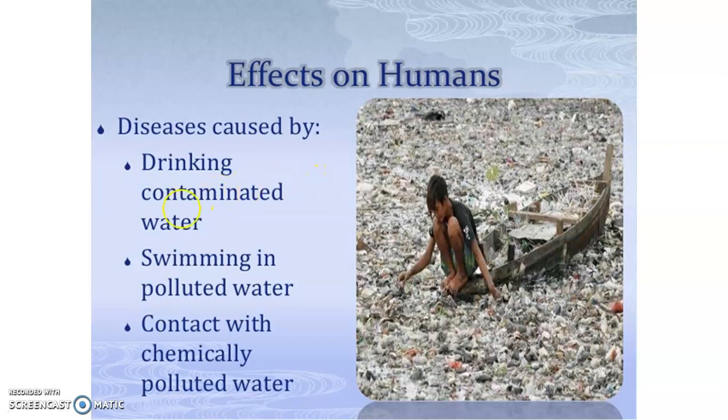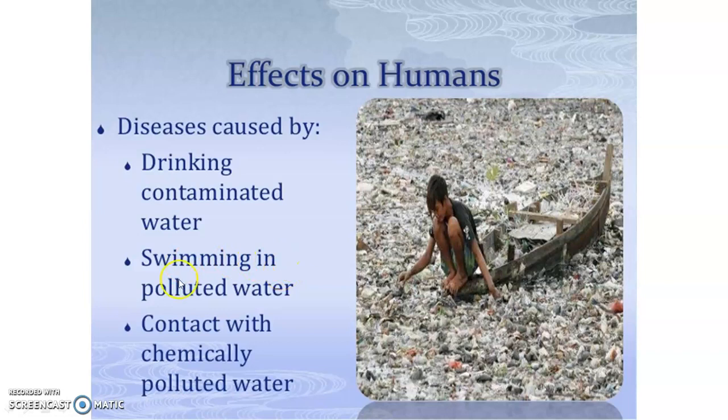So if that water is contaminated with pathogens or any other impurities, then that will definitely affect the health of human beings, and it will lead to diseases such as dysentery, diarrhea, a number of bacterial infections.